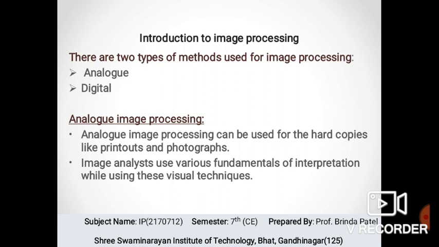Analog image in remote sensing is an image in which continuous variation in the scene being sensed is represented by continuous variation in image tone, such as an image produced from photosensitive chemicals in a photographic film. Image analysts use various fundamentals of interpretation while using these visual techniques.